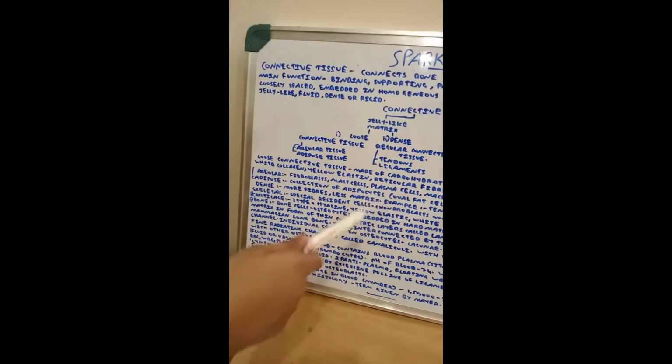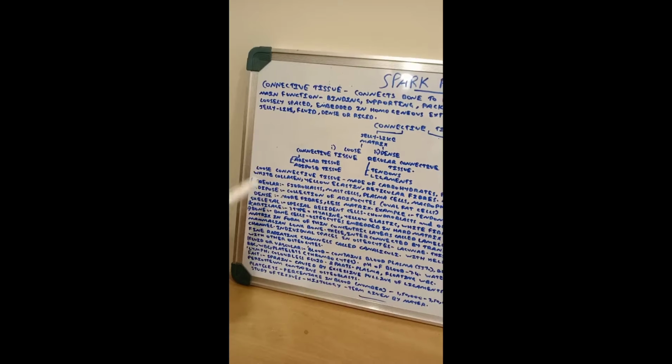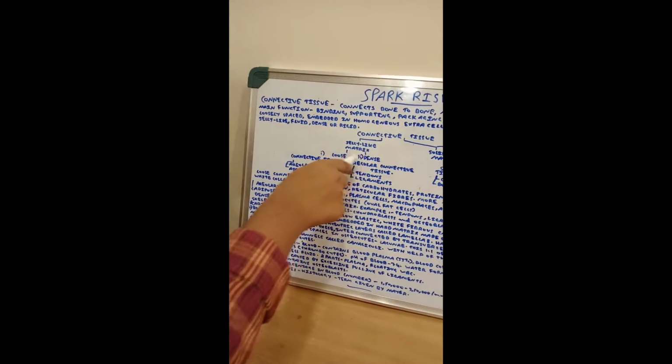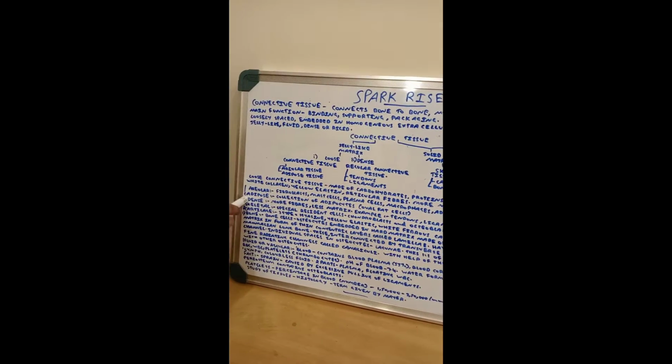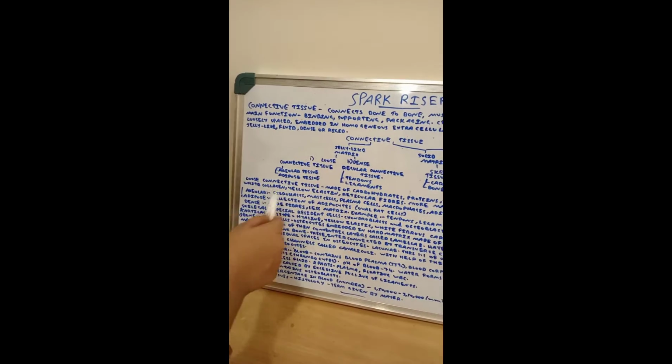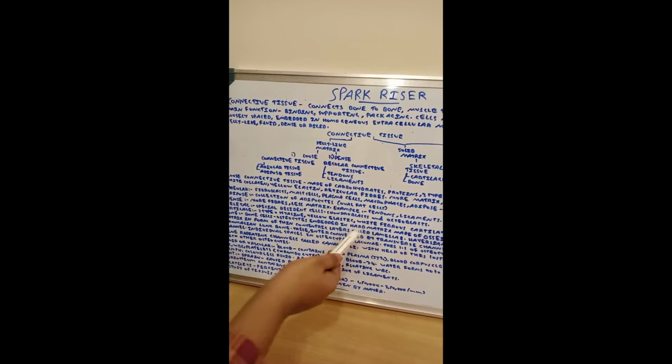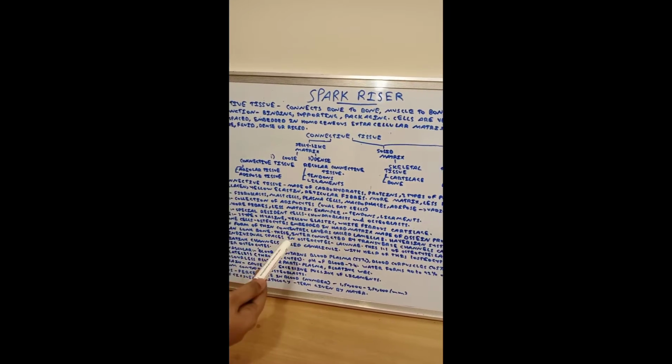Next we have the dense regular connective tissue, that is mentioned here as dense. It has more fibers and less matrix. For example, we have given tendons and ligaments.